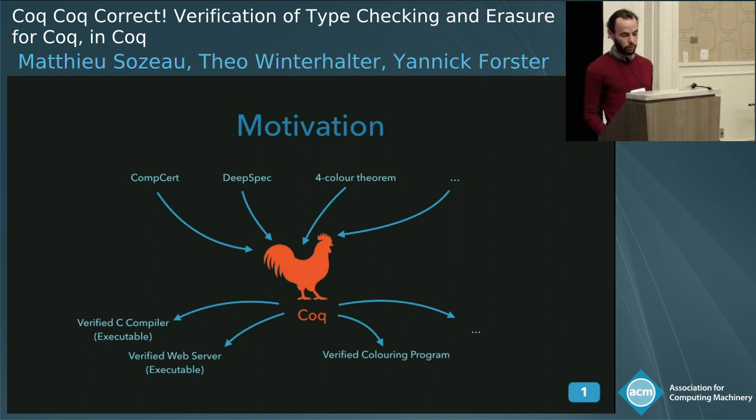For example, a verified C compiler is an executable that can be extracted from the CompCert verified compiler formalization. In the DeepSpec project, there's been the extraction of a web server that's been done in Coq. You can also, of course, extract computer algorithms from proofs, like the four-color theorem gives you a four-color coloring map.